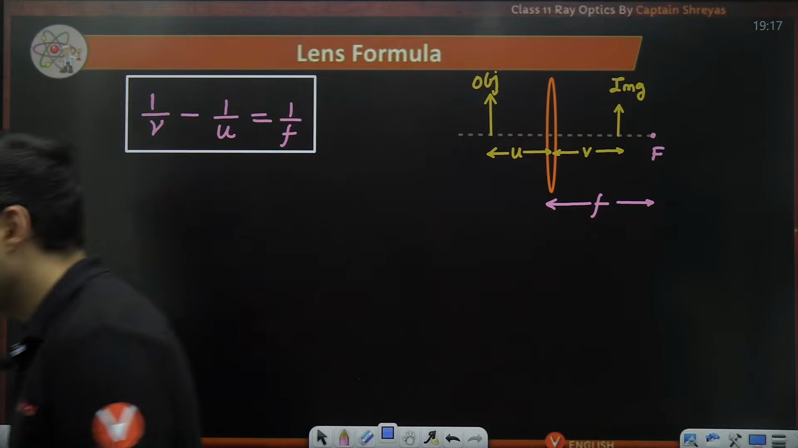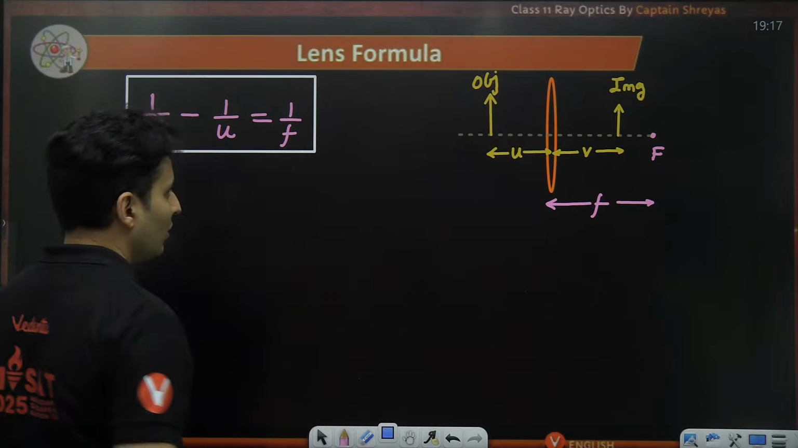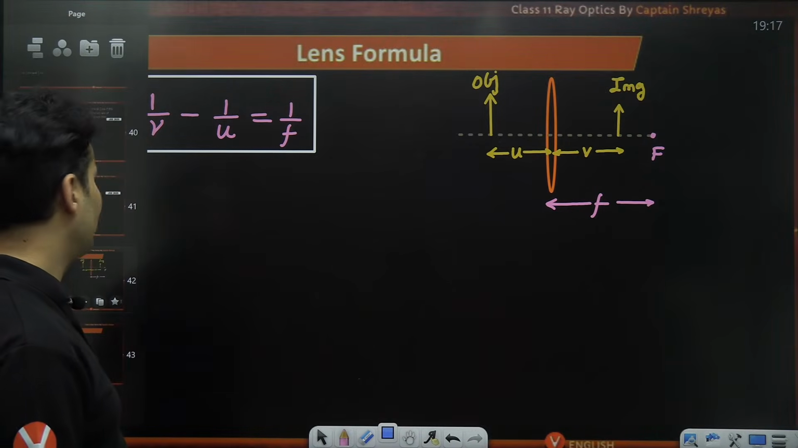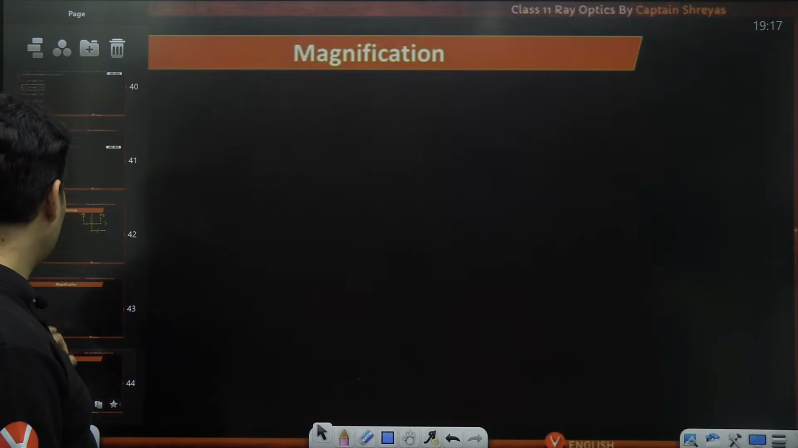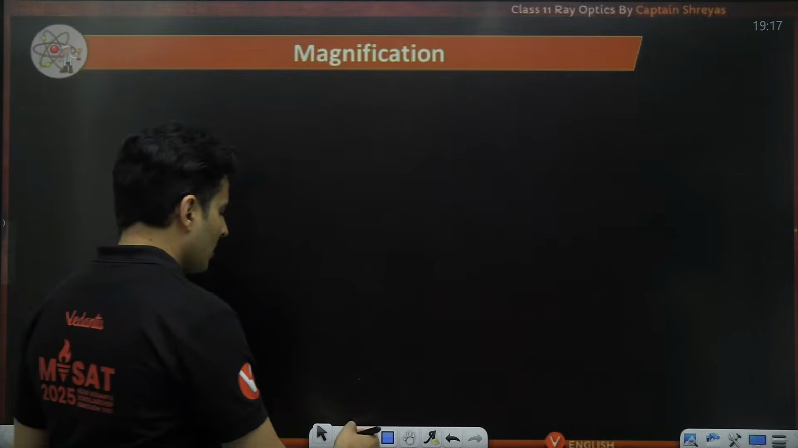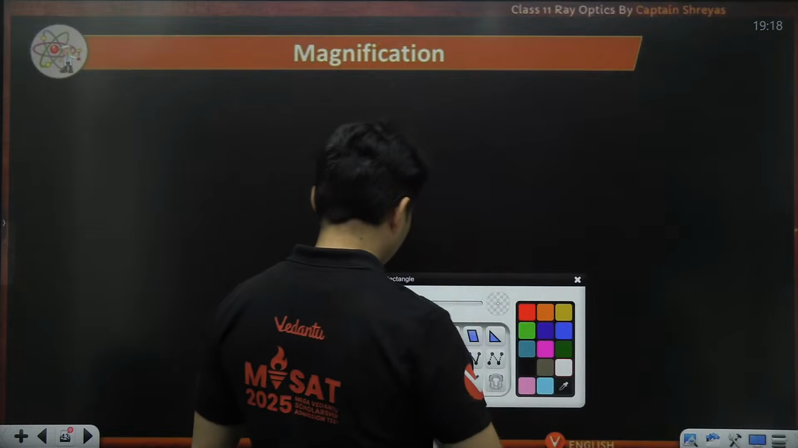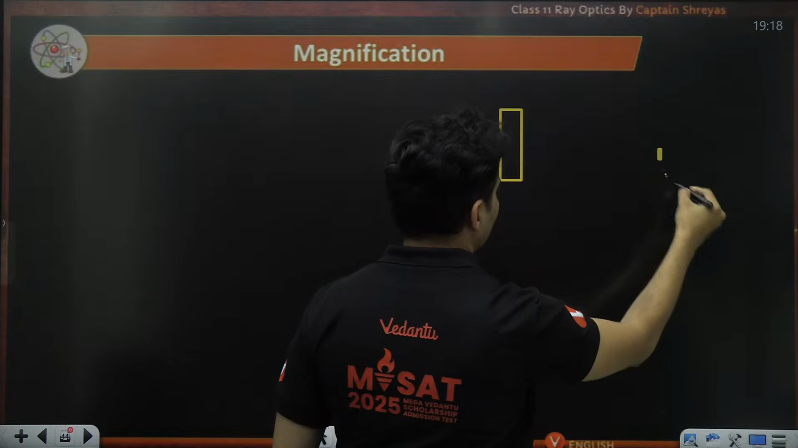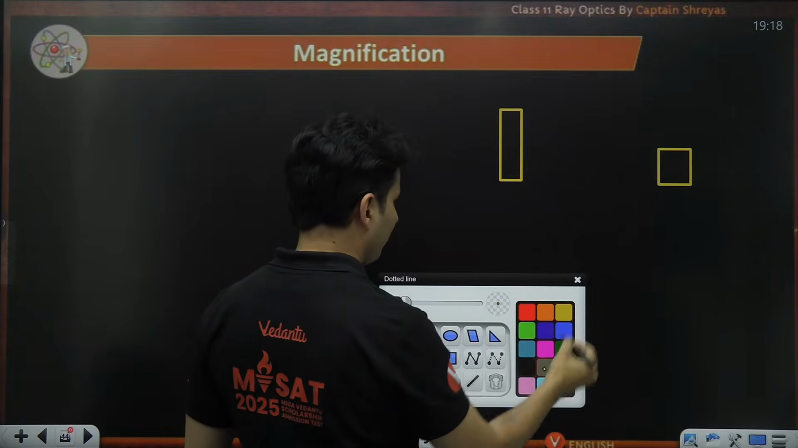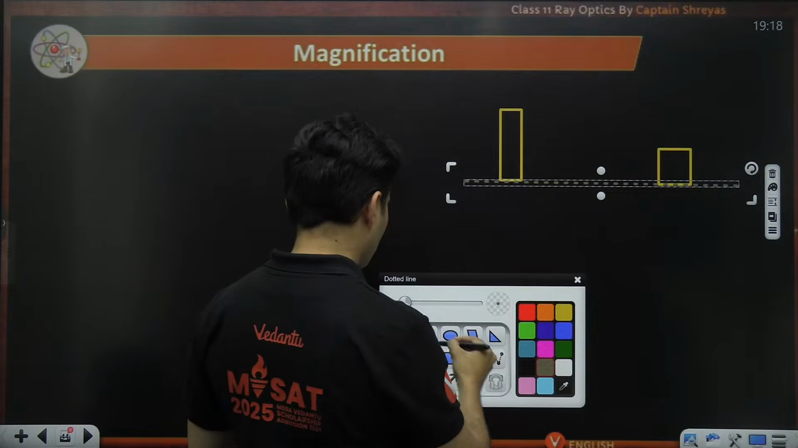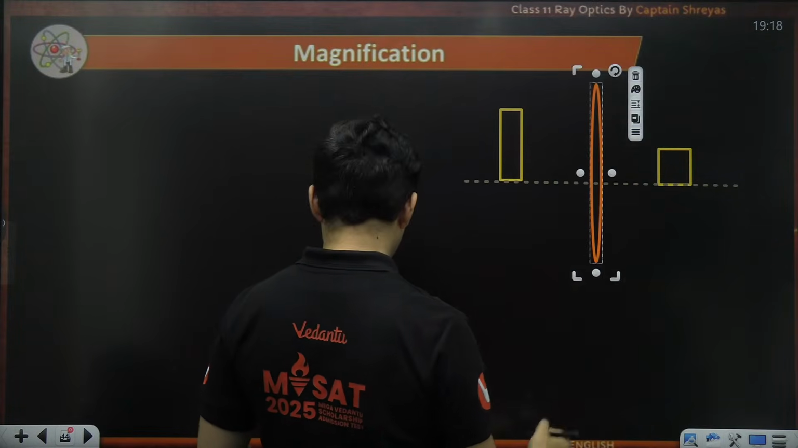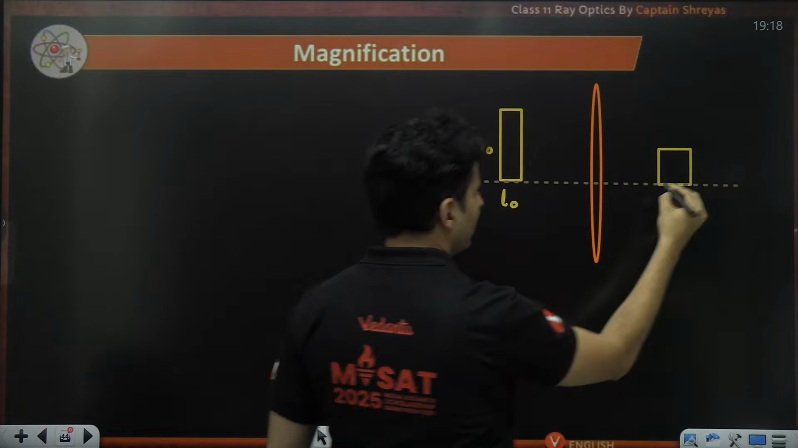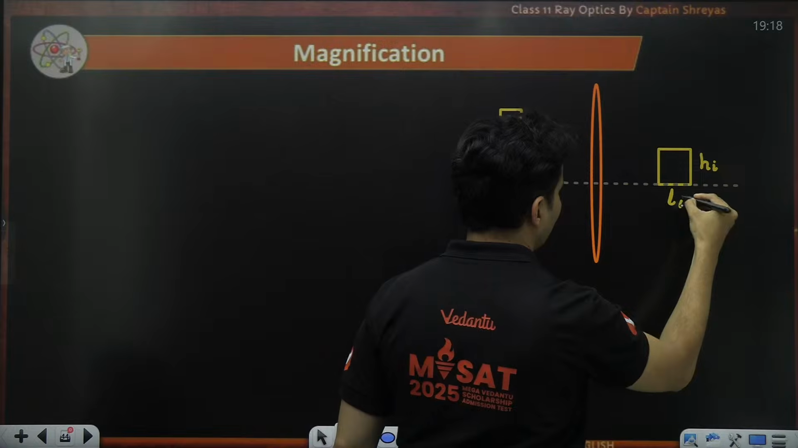So for a mirror, it was a plus sign. For a lens, it is a minus sign. If you know the image distance, you can find the object distance. If you know object and image, you can find the focal length, and vice versa. Even the magnification formulas are very identical. Let me tell you that. If you have the object, and this is the image, this is the principal axis, this was our lens, this is the height of the object, this is the length of the object, this is the height of the image, this is the length of the image.